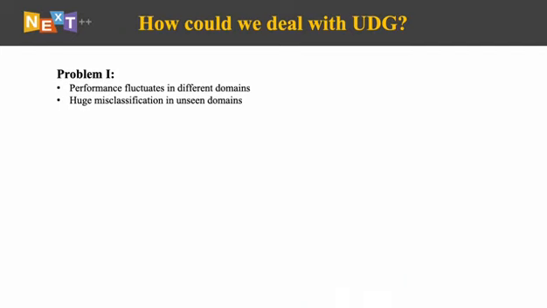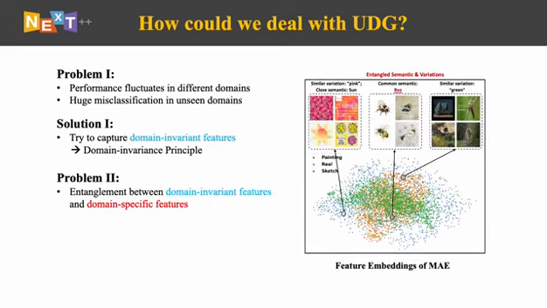But how could we deal with UDG? We could observe that the performance fluctuates in different domains and has huge misclassification in unseen domains. This urges us to capture domain invariant features. We call it the domain invariance principle.